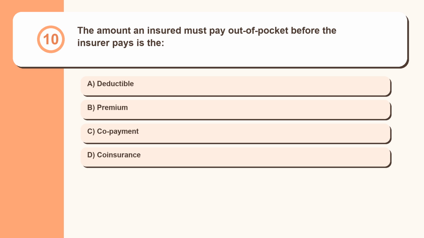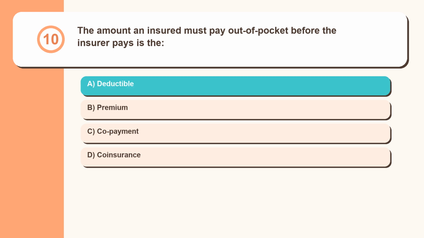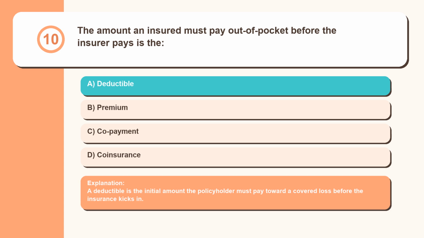Question 10. The amount an insured must pay out of pocket before the insurer pays is the deductible, premium, copayment, coinsurance. A deductible is the initial amount the policyholder must pay toward a covered loss before the insurance kicks in.